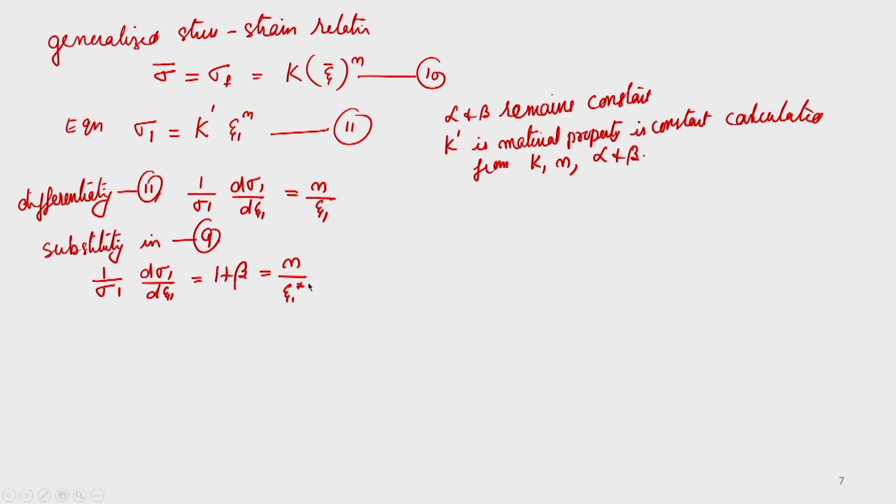The star always refers to the maximum load condition. So, it implies that epsilon 1 star is equal to N by 1 plus beta.